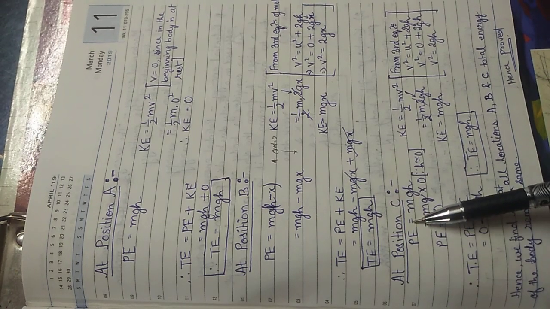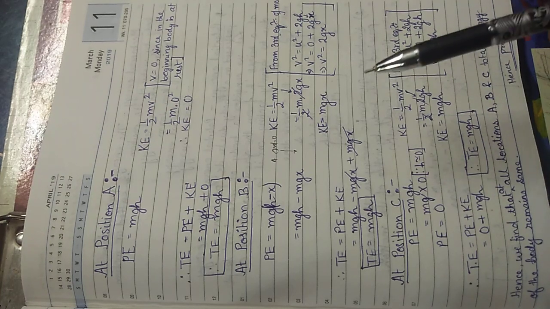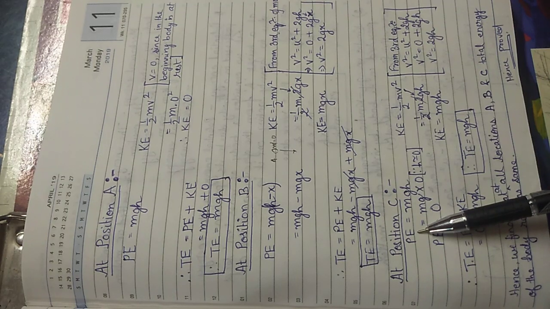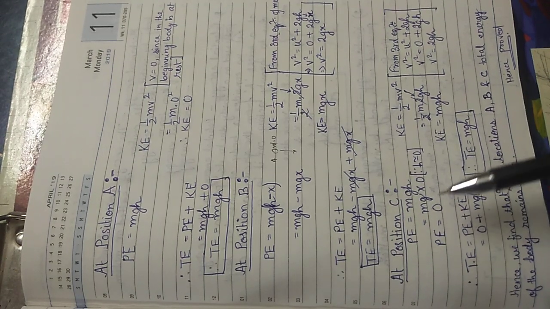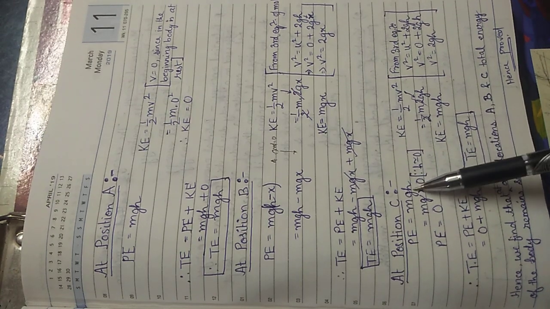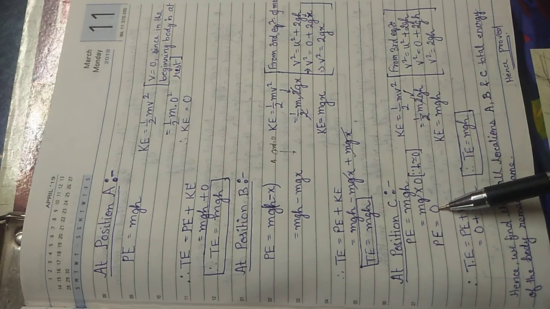At position C, this is the position where the height of the body from the ground was almost 0. Potential energy, you know the definition, is energy due to position. So what is the position? Its height from the ground is almost 0. So h, we take it as 0, and potential energy becomes almost 0.